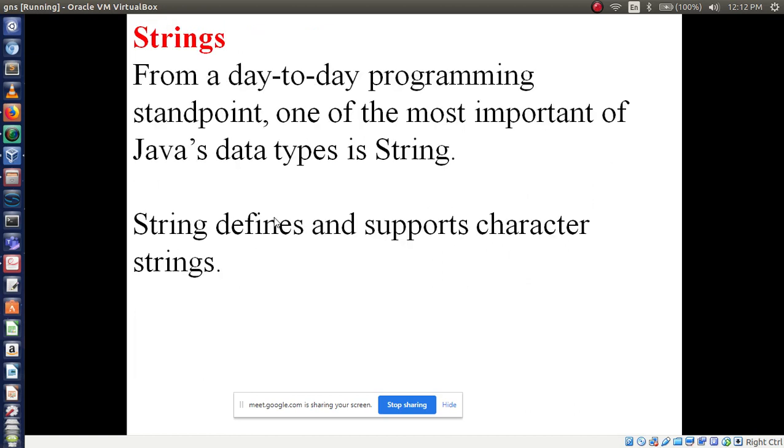Now see string. What do you mean by string? From a day-to-day programming standpoint, one of the most important of Java's data types is string. So we are a little bit familiar with string, right? We have printed our name using a string. So we are a little bit aware of how to use the string data type.